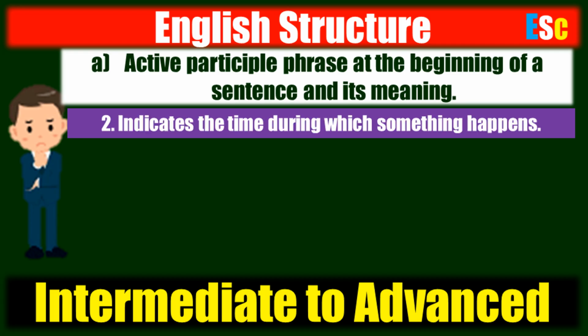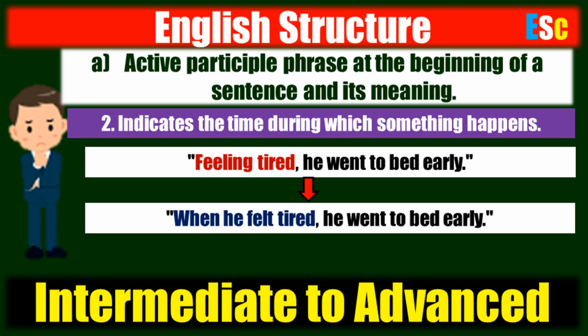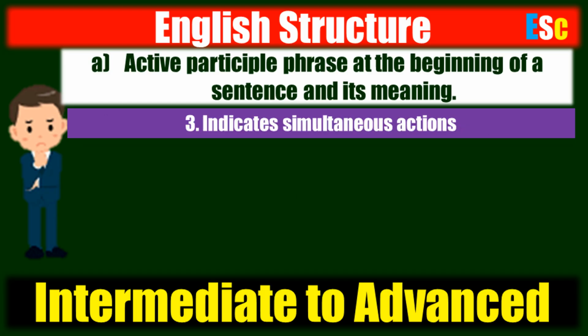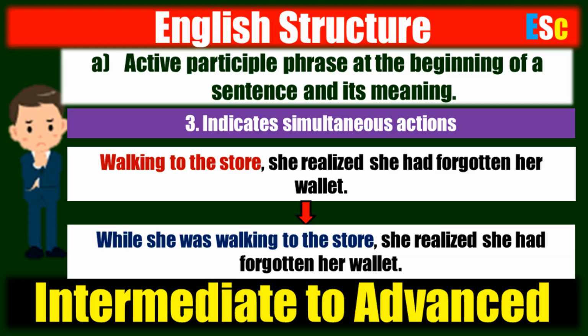2. The second meaning of using an active participle phrase at the beginning of a sentence is to indicate the time during which something happens. For example, feeling tired, he went to bed early. This sentence can be rewritten as, when he felt tired, he went to bed early. 3. We use an active participle phrase at the beginning of a sentence to indicate simultaneous actions. For example, walking to the store, she realized she had forgotten her wallet. This sentence is just similar to, while she was walking to the store, she realized she had forgotten her wallet.